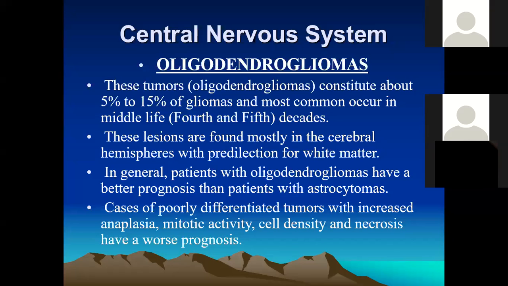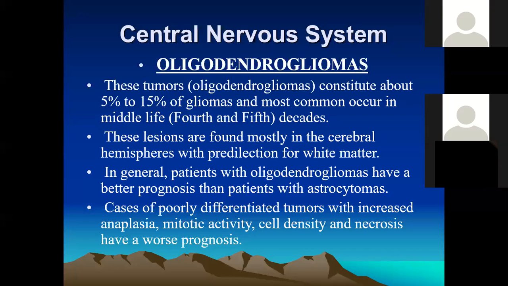Okay, from the white matter in general, most probably patients with oligodendrogliomas will have a good prognosis. These tumors have a good or better prognosis, and then most probably the patients with astrocytoma.